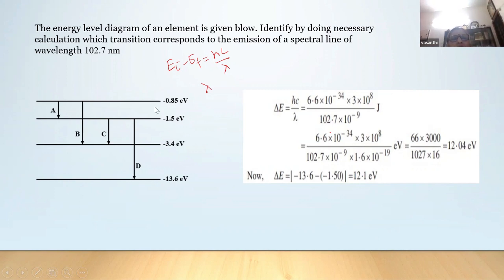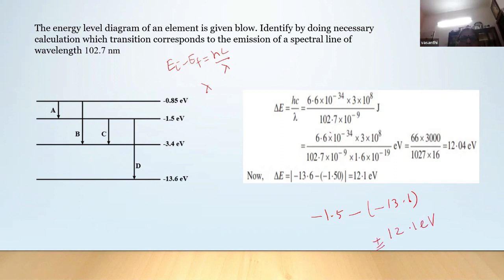So which transition corresponds to an energy difference of 12.1? See here, if you consider D transition, minus 1.5 minus of minus 13.6, this comes out to be about 12.1 electron volts, positive energy.